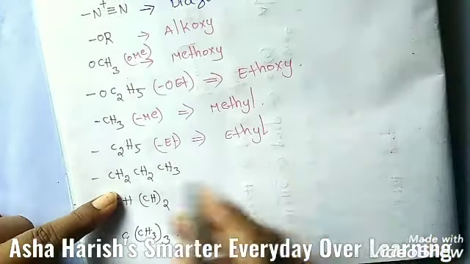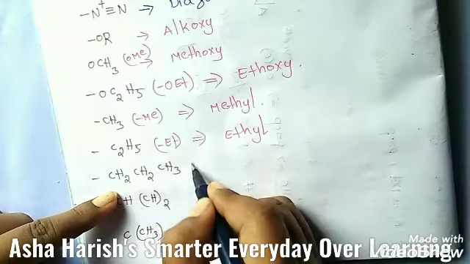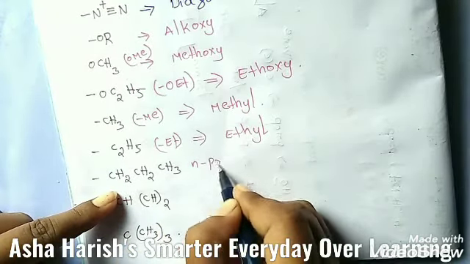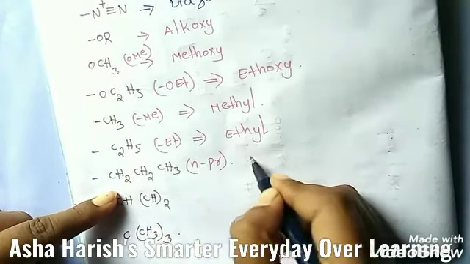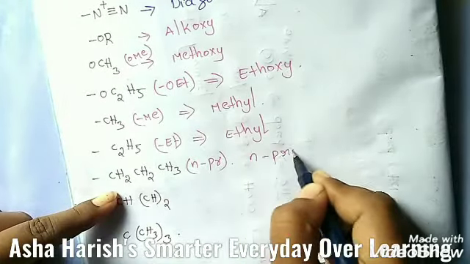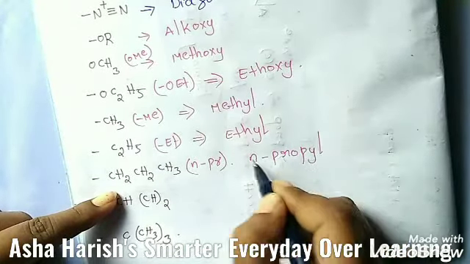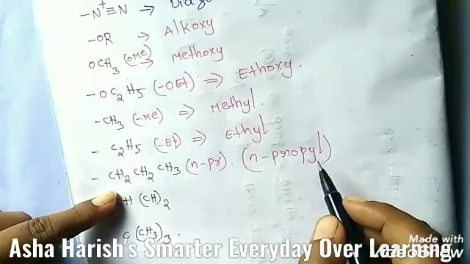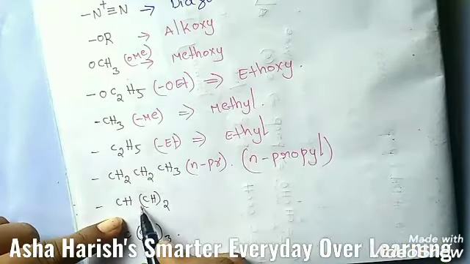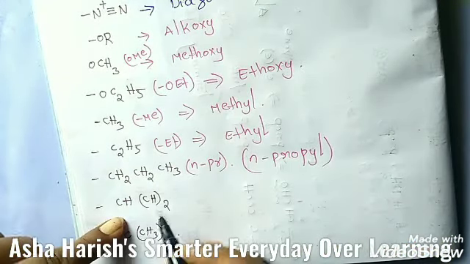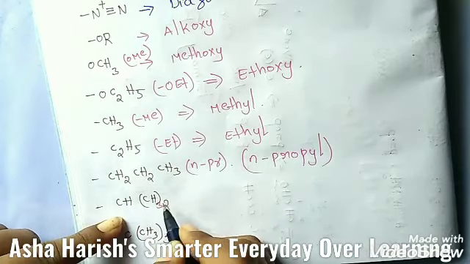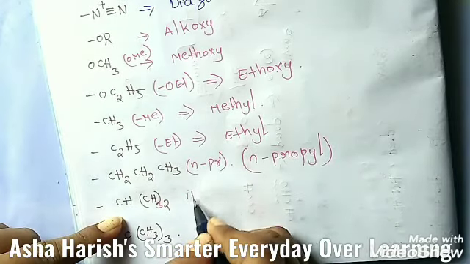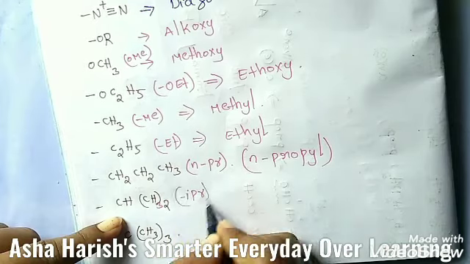And the next one is CH2, CH2, CH3, and sometimes you can see nPr, that is n-propyl. N-propyl is the secondary prefix here. And sometimes CH3 twice, sometimes iPr, like this.